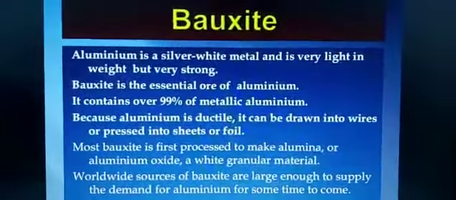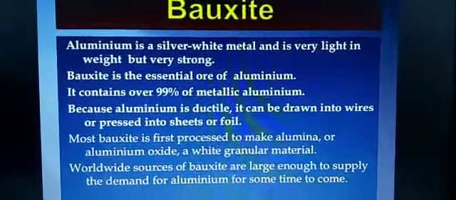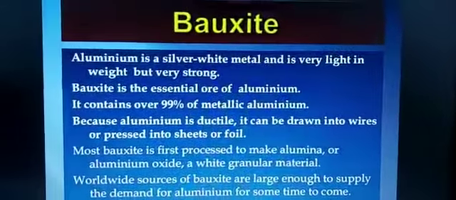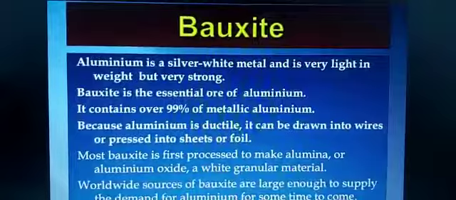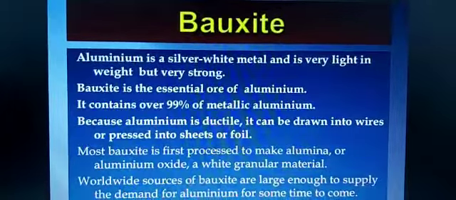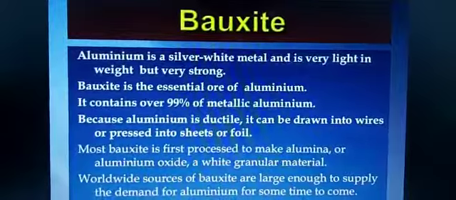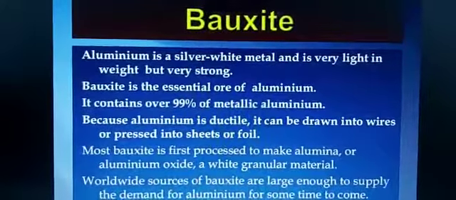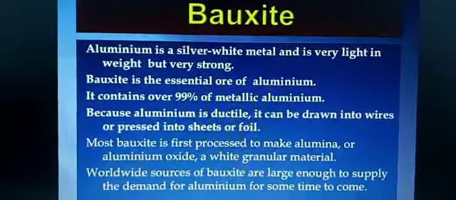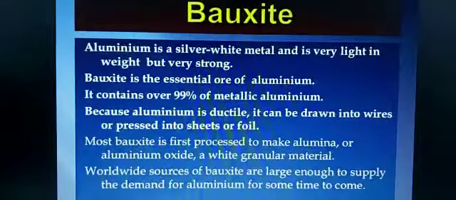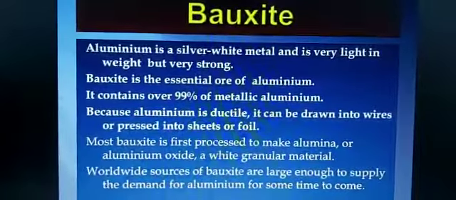And this bauxite also comes, what are the uses and all, this is very important, so please go through the lesson very well. Bauxite is the essential ore of aluminium. Ore means raw, but it is raw of aluminium. It contains over 99% of metallic aluminium. We get aluminium from bauxite.